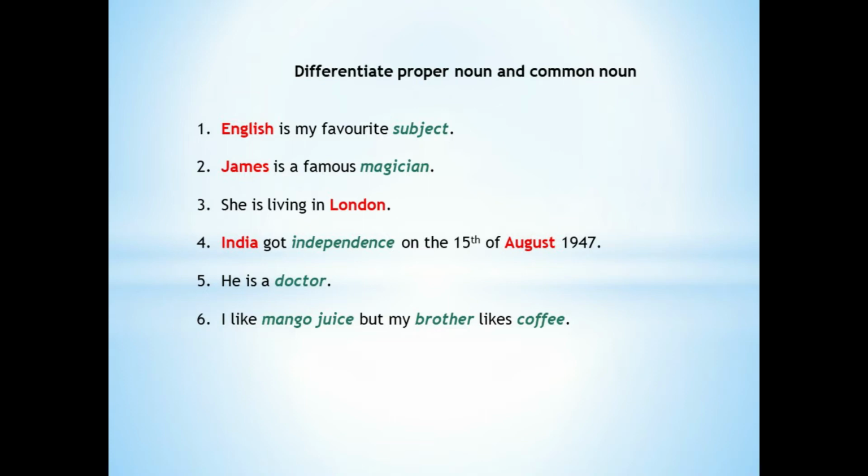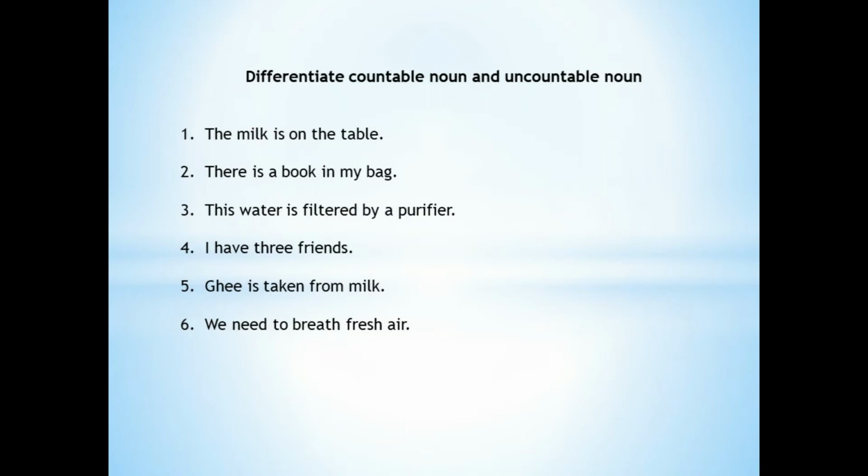The last example is I like mango juice but my brother likes coffee. In the sentence, the nouns mango juice, brother and coffee, all of these are common nouns because you don't mention anything in specific in all these cases. So now we are going to see the next exercise, that is differentiate countable nouns and uncountable nouns.